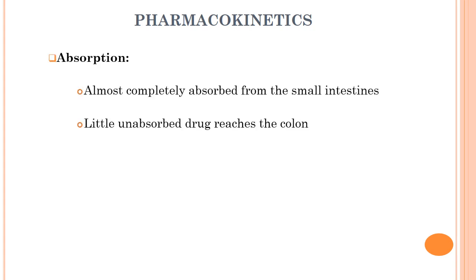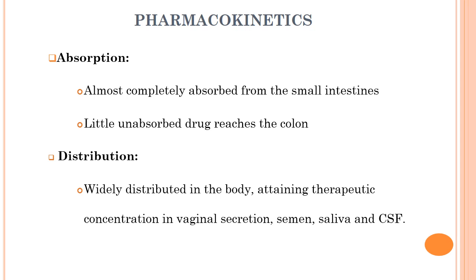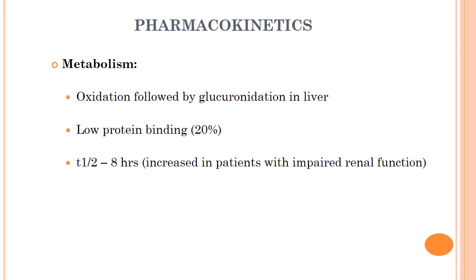Pharmacokinetics. Absorption. It is almost completely absorbed from the small intestine and little unabsorbed drug reaches the colon. Distribution. It is widely distributed in the body, attaining therapeutic concentration in vaginal secretion, semen, saliva, and CSF. Metabolism.